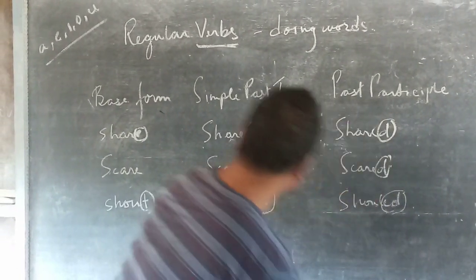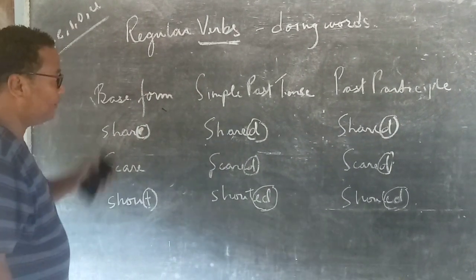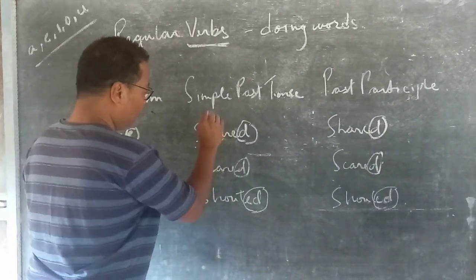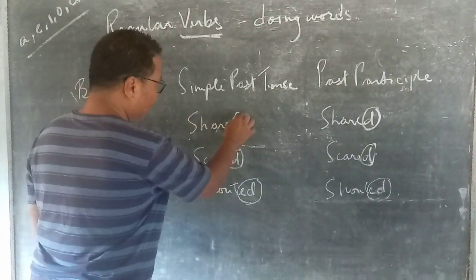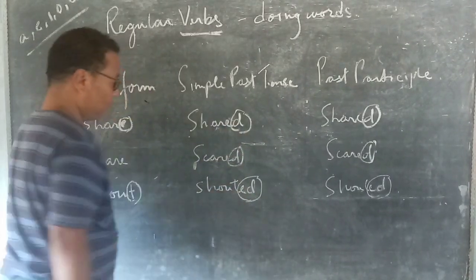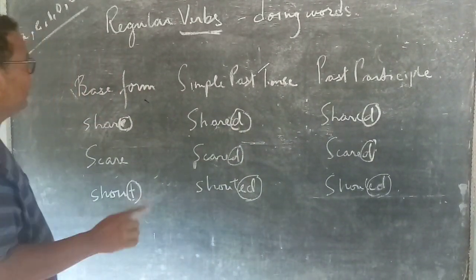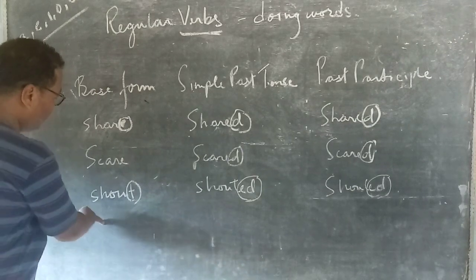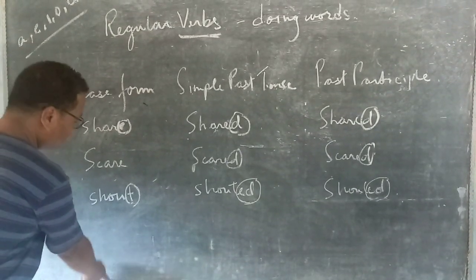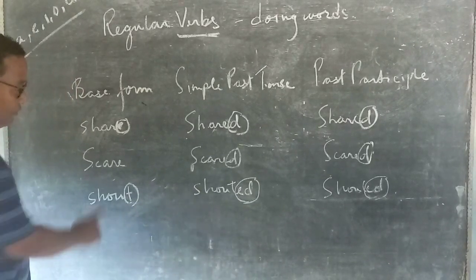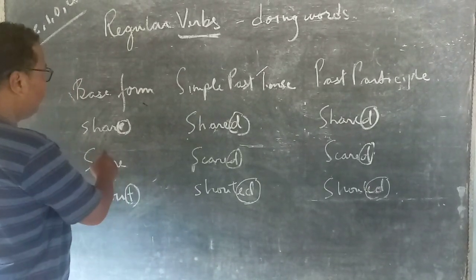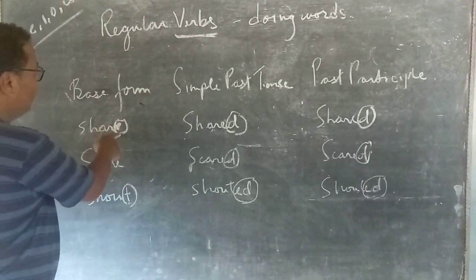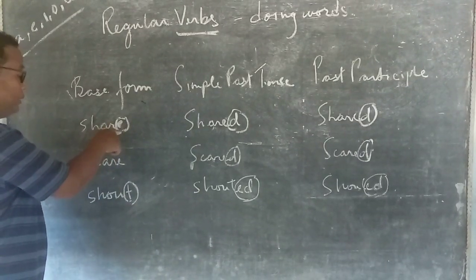So regular verbs are verbs where the simple past tense and the past participle are made by adding D and ED. I'll repeat again. Regular verbs, all the verbs, you can say kill, climb, scream, laugh, etc., all the verbs where the end of the verb is either a vowel or a consonant.